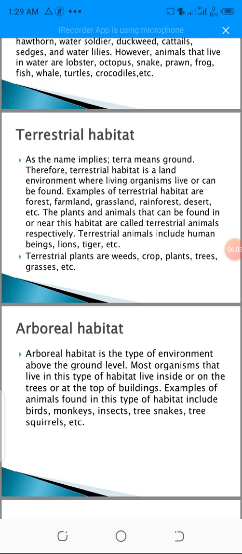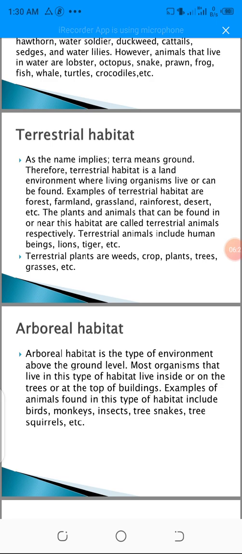So examples of terrestrial habitat are forest. Forest is also on the land, so it's a habitat. We also have farmland. Farmland is also on the ground, so it's a habitat. We have grassland. Grassland is also on the ground, so it's a habitat. We have the rainforest, we have the desert, and so on. They are all on the land, so they are terrestrial.